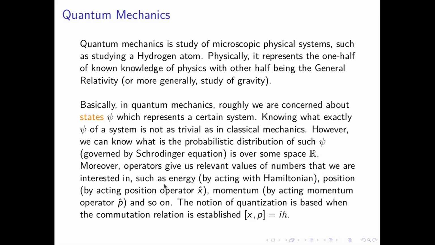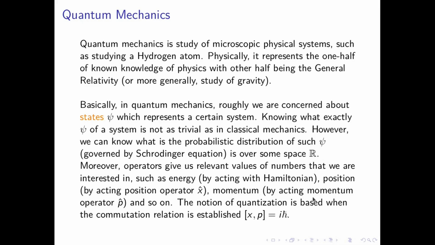So for each operator, we have certain eigenvalues, and those eigenvalues are interesting because they represent physical quantities. So if you act with a Hamiltonian operator, you get energies, with the position operator, positions, with the momentum operator, momentum, and so on. And these you act on this state psi.